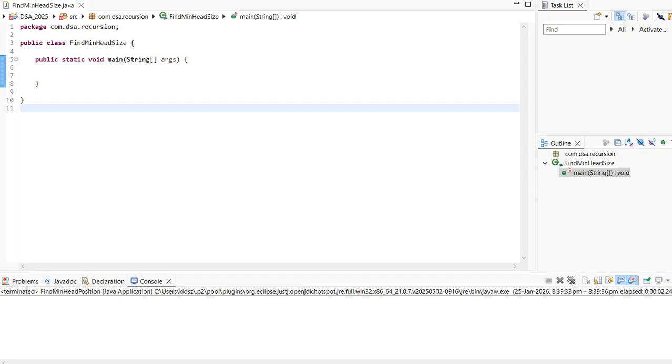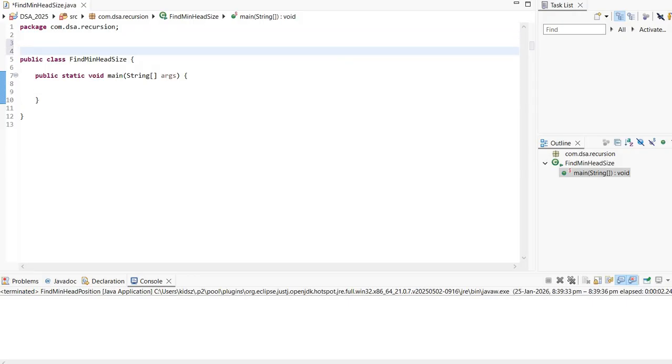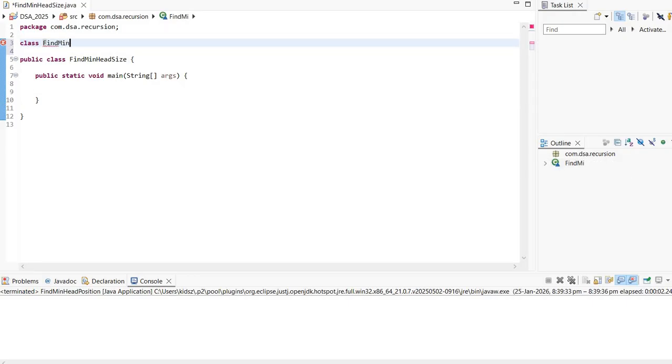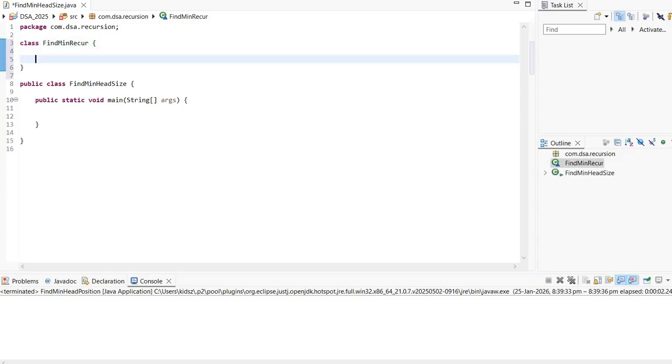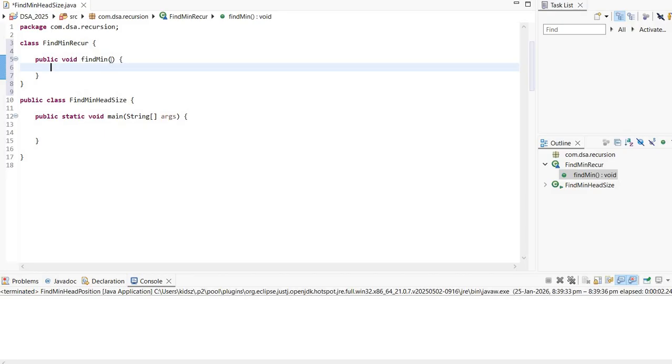So let's see. I have already created a class and its main method. Let's start by creating a separate class, let's say FindMinAndRecur, and I'm going to have one method, let's say public void findMin. Since I'm expecting an array, the parameter is going to be the array only, so one parameter only.